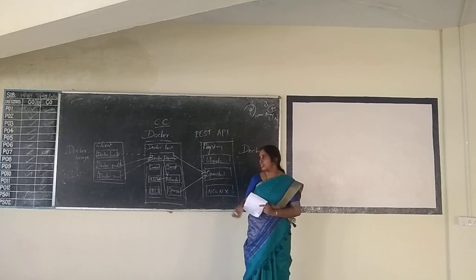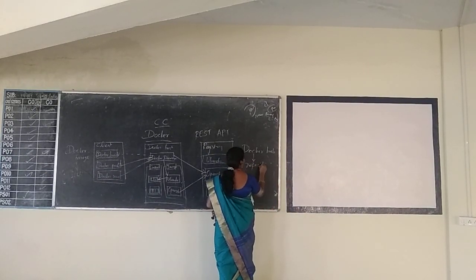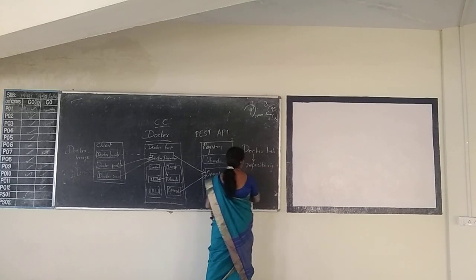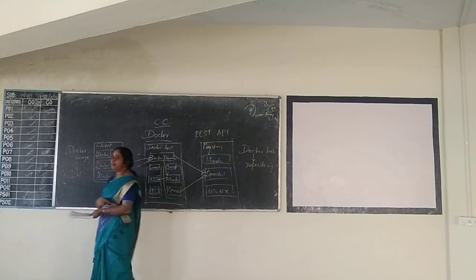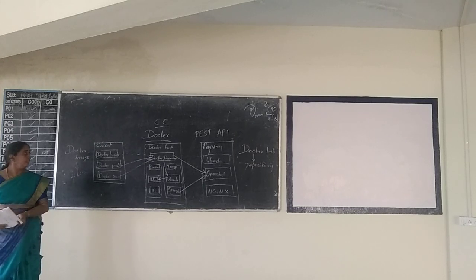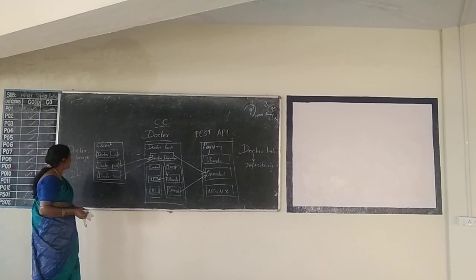So Docker hub is a repository in which we can push n number of Docker containers, or whenever it is needed, it can be pulled from the repository using the internet. Then Docker commands.